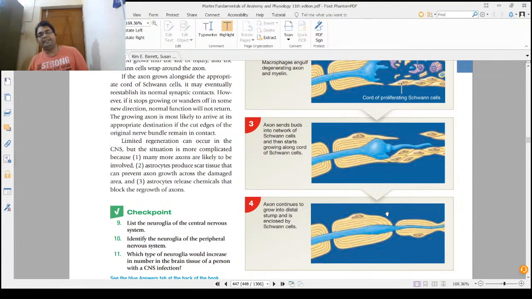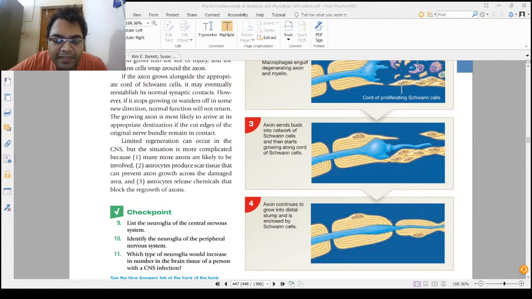Whereas oligodendrocytes cover more than one neuron, so they are not able to simultaneously produce this cord of cells. So this cell cord cannot be produced by the oligodendrocytes in the CNS as efficiently as by Schwann cells in the PNS, because Schwann cells myelinate only one axon. That is why in the PNS the recovery is much faster compared to the CNS. Much faster.